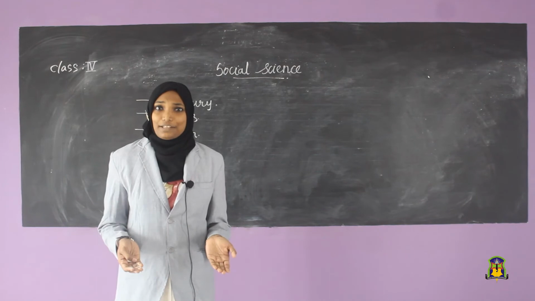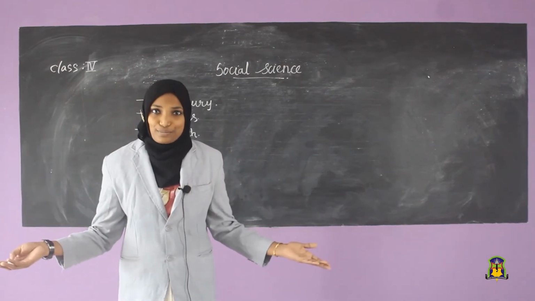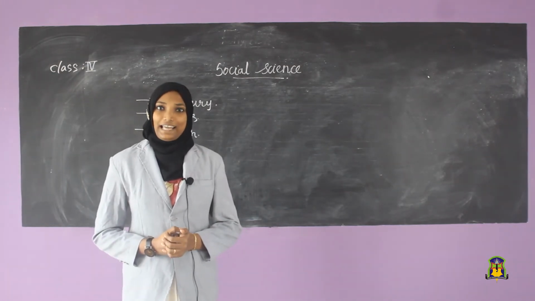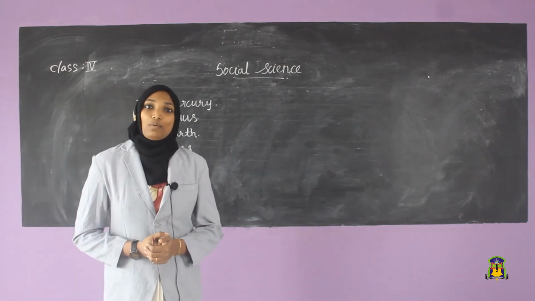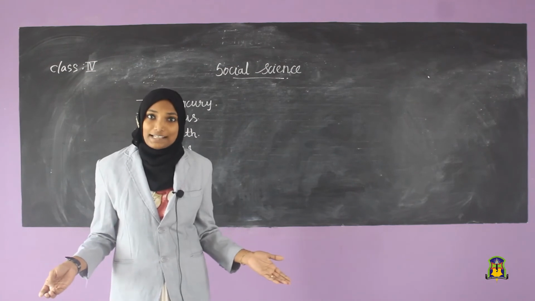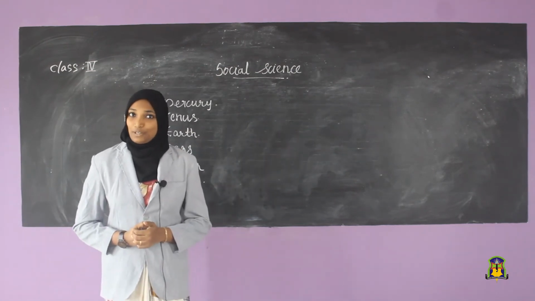Why is it like that? Uranus is far away from us and it has 27 satellites. All of you clear about that?